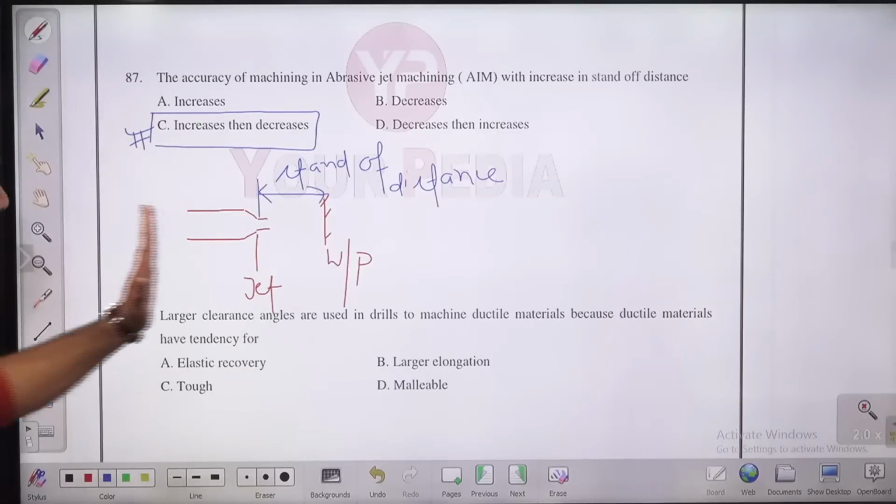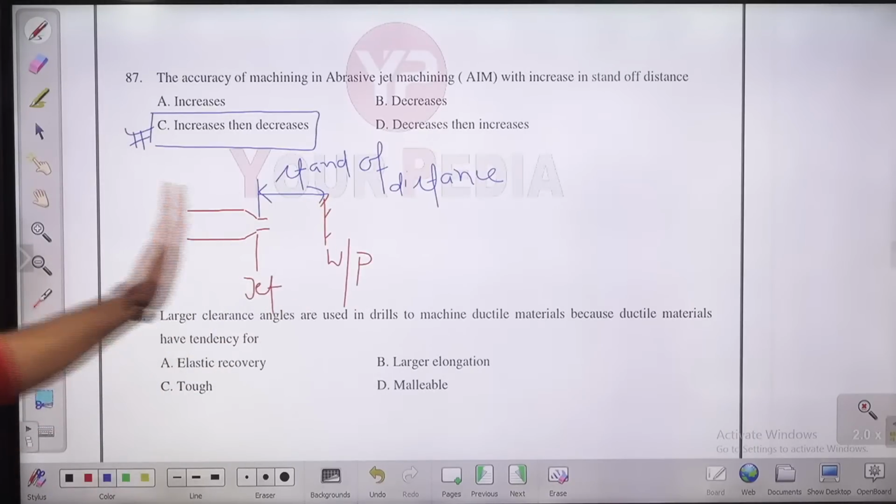Initially, if you are increasing the standoff distance, moving the jet away, the accuracy will start improving, but again it will start decreasing because the jet is going far away from the workpiece. Okay, so initially it is going to increase and then it will start decreasing. So for this question, C is the answer.